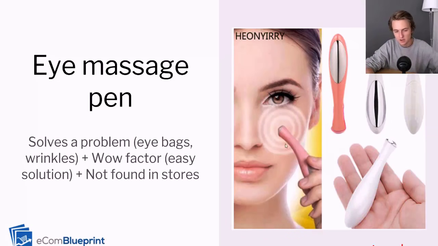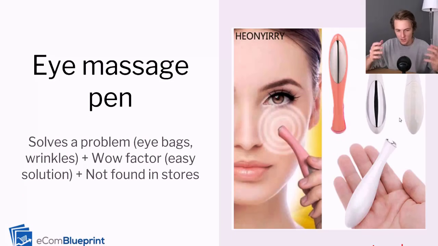And now the last product example is this eye massage pen. Once again, this is a really recent product. As I'm recording this course, this product is selling extremely well right now. And what does this product do? It solves a problem: eye bags and eye wrinkles. It has wow factor, right? When you show the videos, it shows people using this, and then right away it becomes less puffy and all these things. And then once again, not easily found in stores. You can't find this eye wand anywhere in stores.